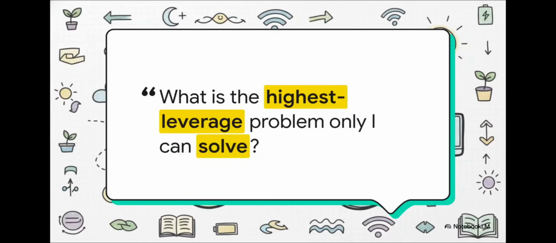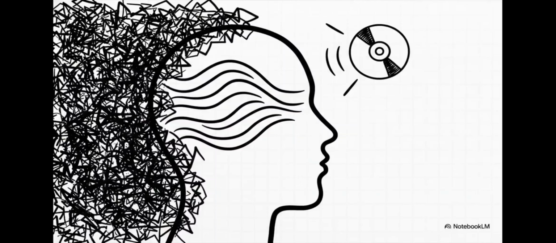And having your business abruptly halted like that forces a pretty brutal question. For Ghali, it was, what is the highest leverage problem only I can solve? He realized he couldn't keep relying on these fragile external supply chains. He needed to look inward and build something that actually leveraged his unique blend of media storytelling and hardcore systems engineering. So the crazy part is the answer actually came from his own daily struggle. The core problem he zeroed in on was the absolute fight to focus in what he calls a frequency-polluted environment. I mean, we are all constantly bombarded by digital noise, right?